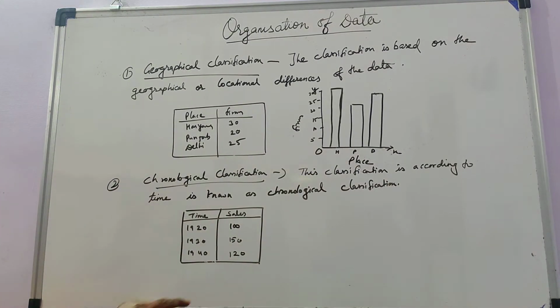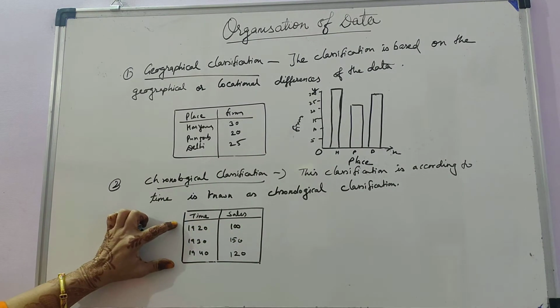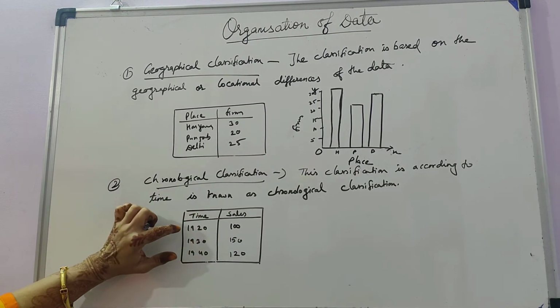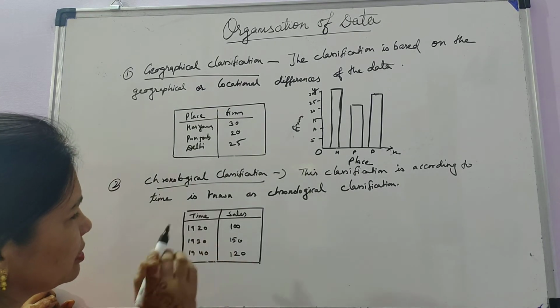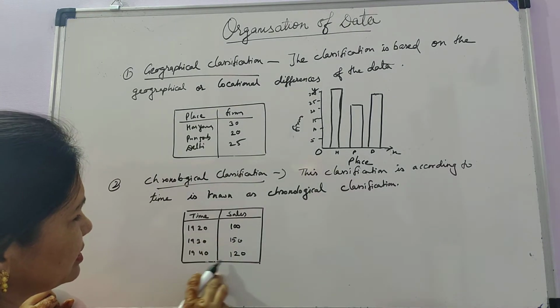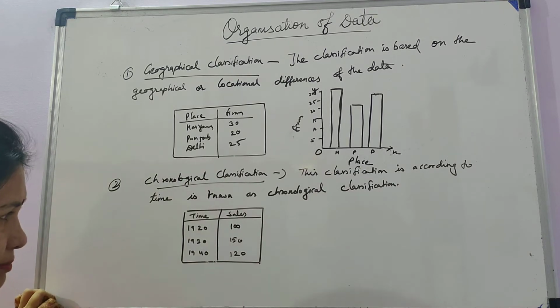So these are the number of sales. The firm is selling 100 tons in 1920, 150 in 1930, and 120 in 1940.